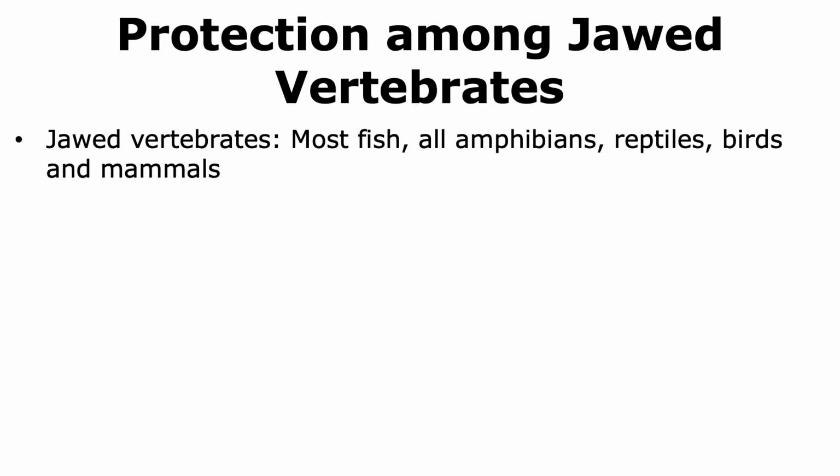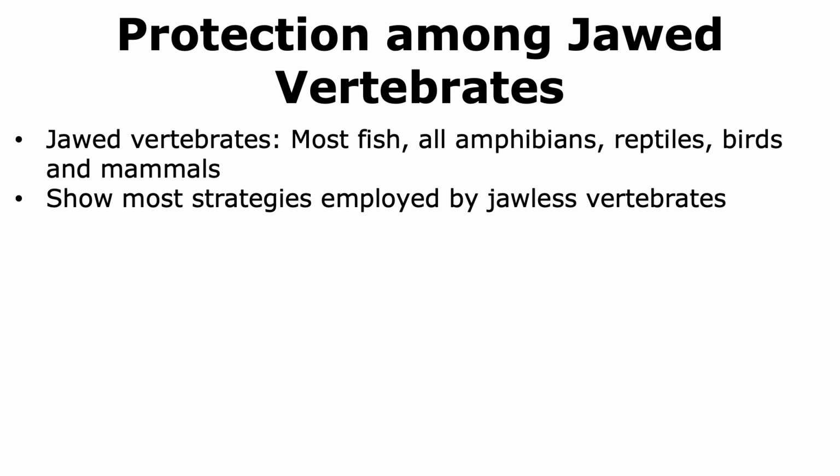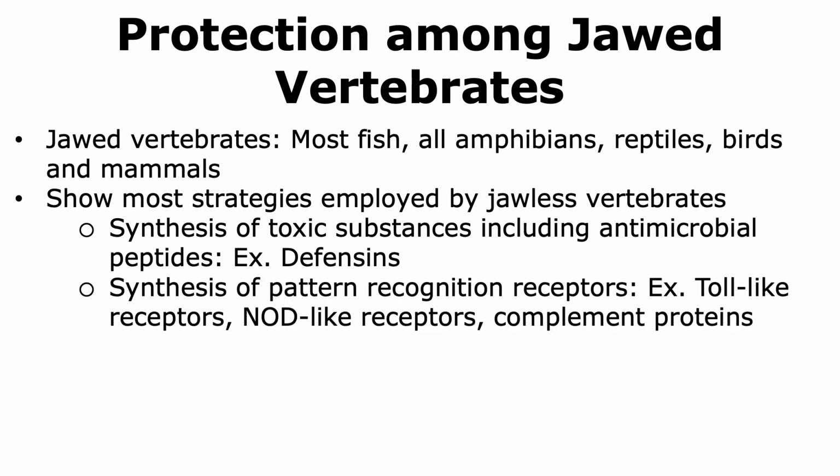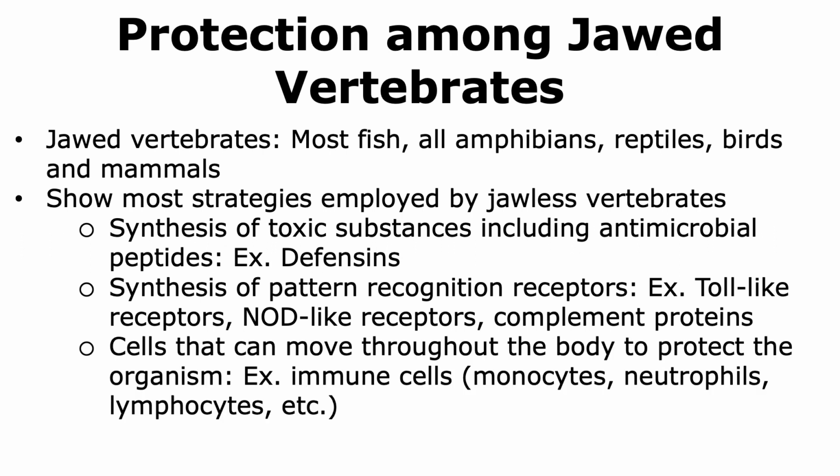Some jawless vertebrates gave rise to the jawed vertebrates, and jawed vertebrates include most fish, all amphibians, reptiles, birds, and mammals. The jawed vertebrates show most strategies that are employed by jawless vertebrates in order to protect themselves from microorganisms, and these include the production of toxic substances as well as pattern recognition receptors. Jawed vertebrates also have an entire array of cells that can move throughout the body to protect the organism, and these are the immune cells.